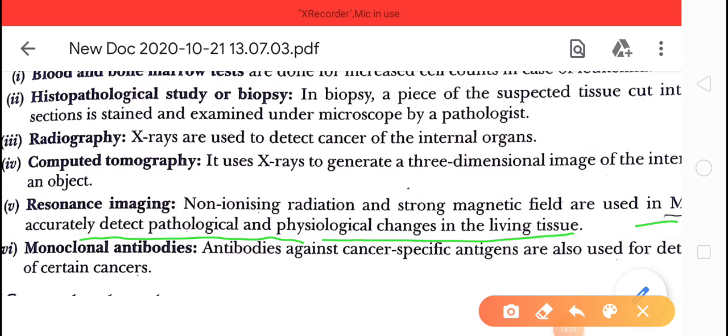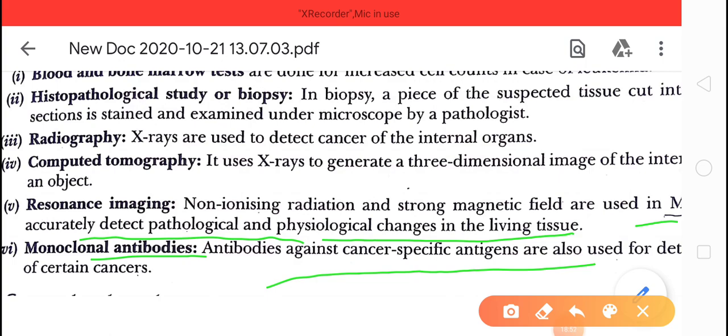Next, the sixth method to diagnose cancer is monoclonal antibodies. Specific antibodies are inserted into the human body, and these antibodies join to the specific antigen that causes the cancer. By this way the cancer is detected.